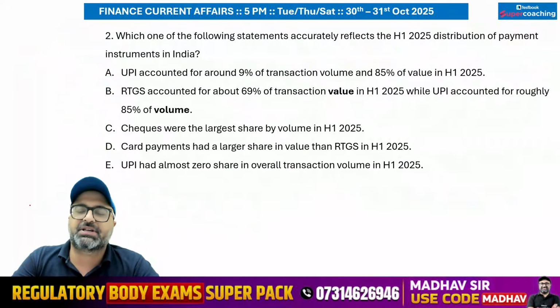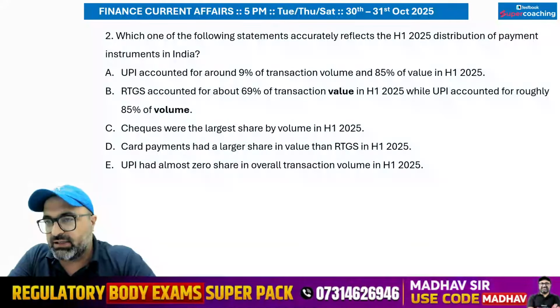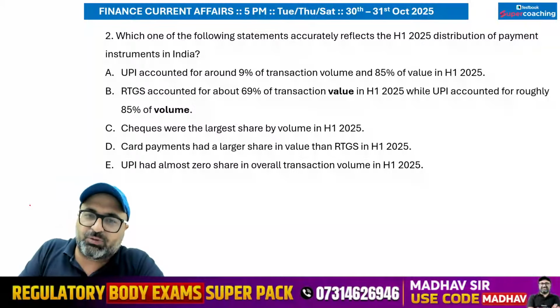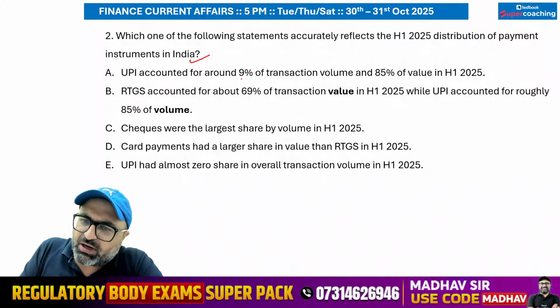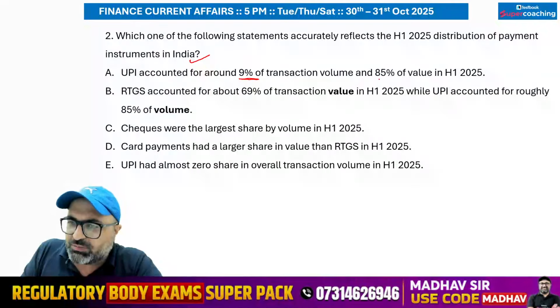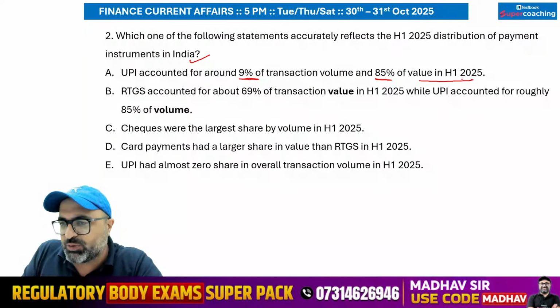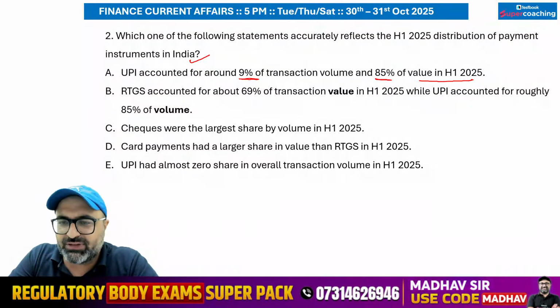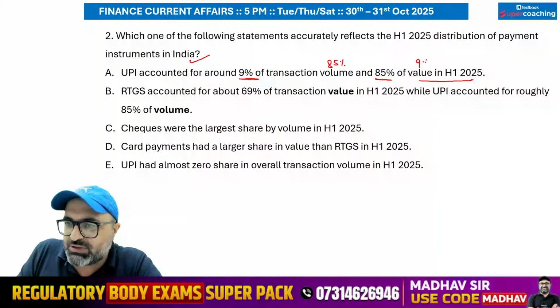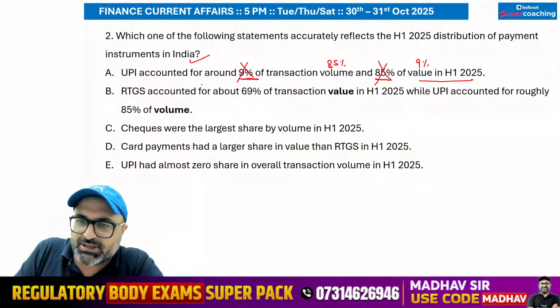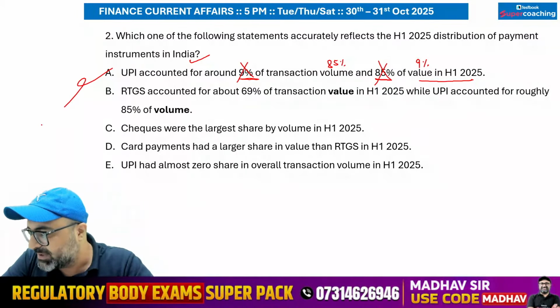What does the next question say? Which of the following statements accurately reflects the first half 2025 distribution of payment instruments in India? UPI accounted for around 9% of transaction volume and 85% of value in the first half of 2025. Is it correct? Sir, if we talk about this report, the volume is 85%, but the value is 9%. So this is not correct. It is a wrong statement. The first statement, that is statement A, is wrong.